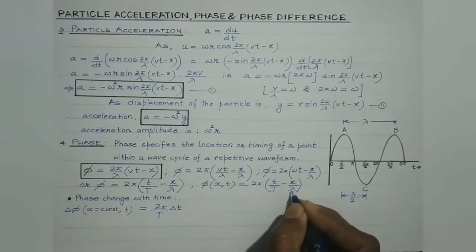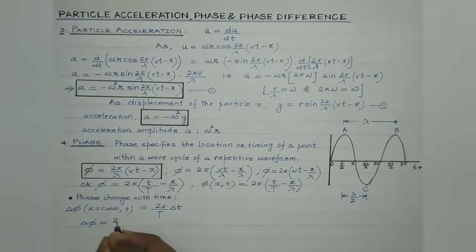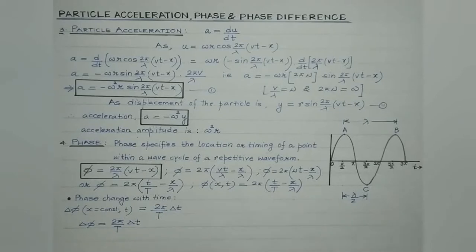X and lambda being constant, its differentiation would be 0. Therefore, the phase changes with time as del phi is equal to 2 pi by capital T into del t. So this is how phase changes with time at a given point. At a given point means x is constant.